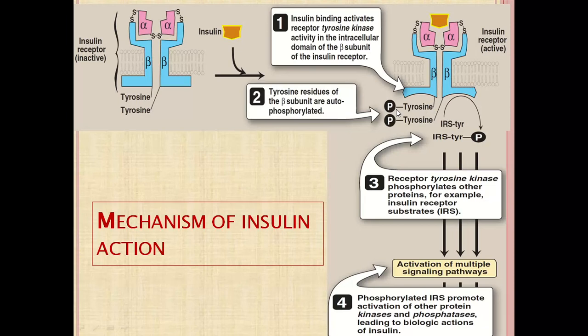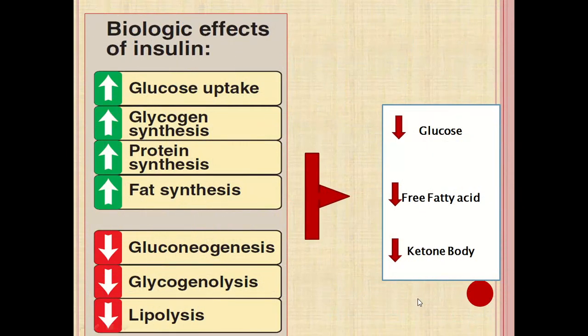That is known as autophosphorylation by insulin. After that, the tyrosine kinase also phosphorylates the insulin receptor substrate. Phosphorylation of that IRS leads to activation of various protein kinases and phosphatases, which lead to various intracellular signaling pathways, and that leads to the various metabolic effects of insulin.